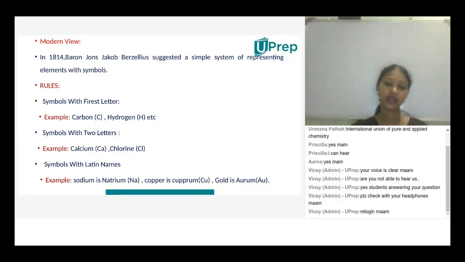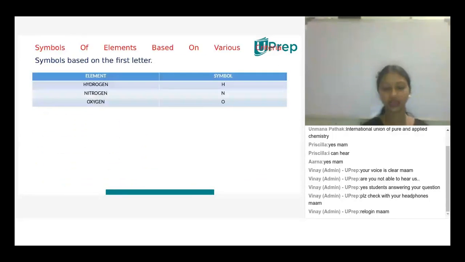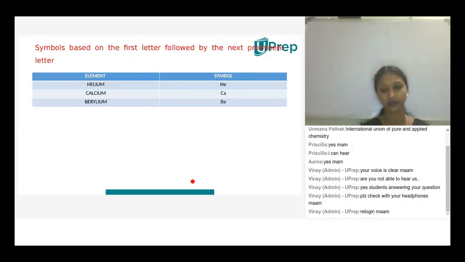In the same way, he has given some rules based on the first letter, 2 letters, and Latin names. As we have already discussed about the Latin names and everything. Based on the first letter, hydrogen, oxygen, chlorine, bromine, iodine are all considered. Then the prominence to the second letter.